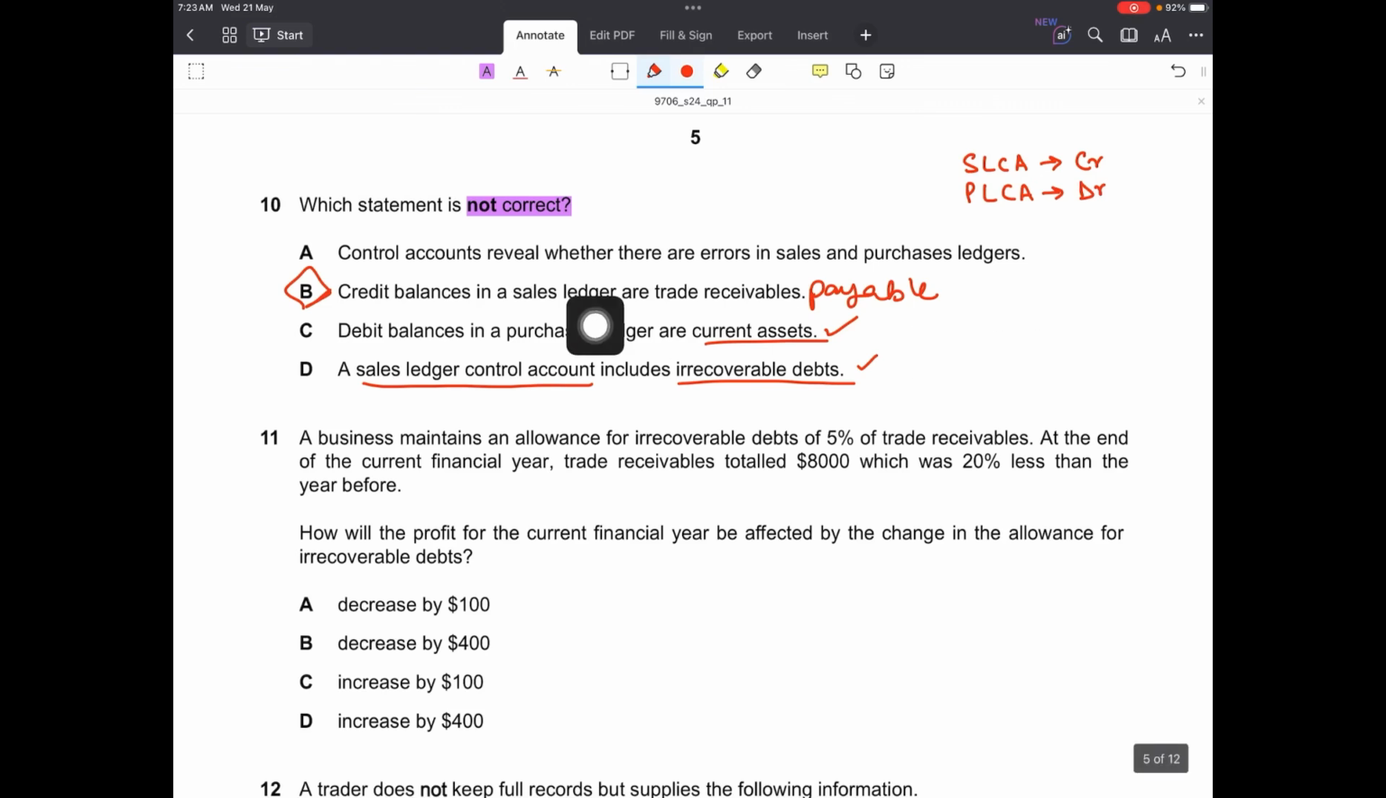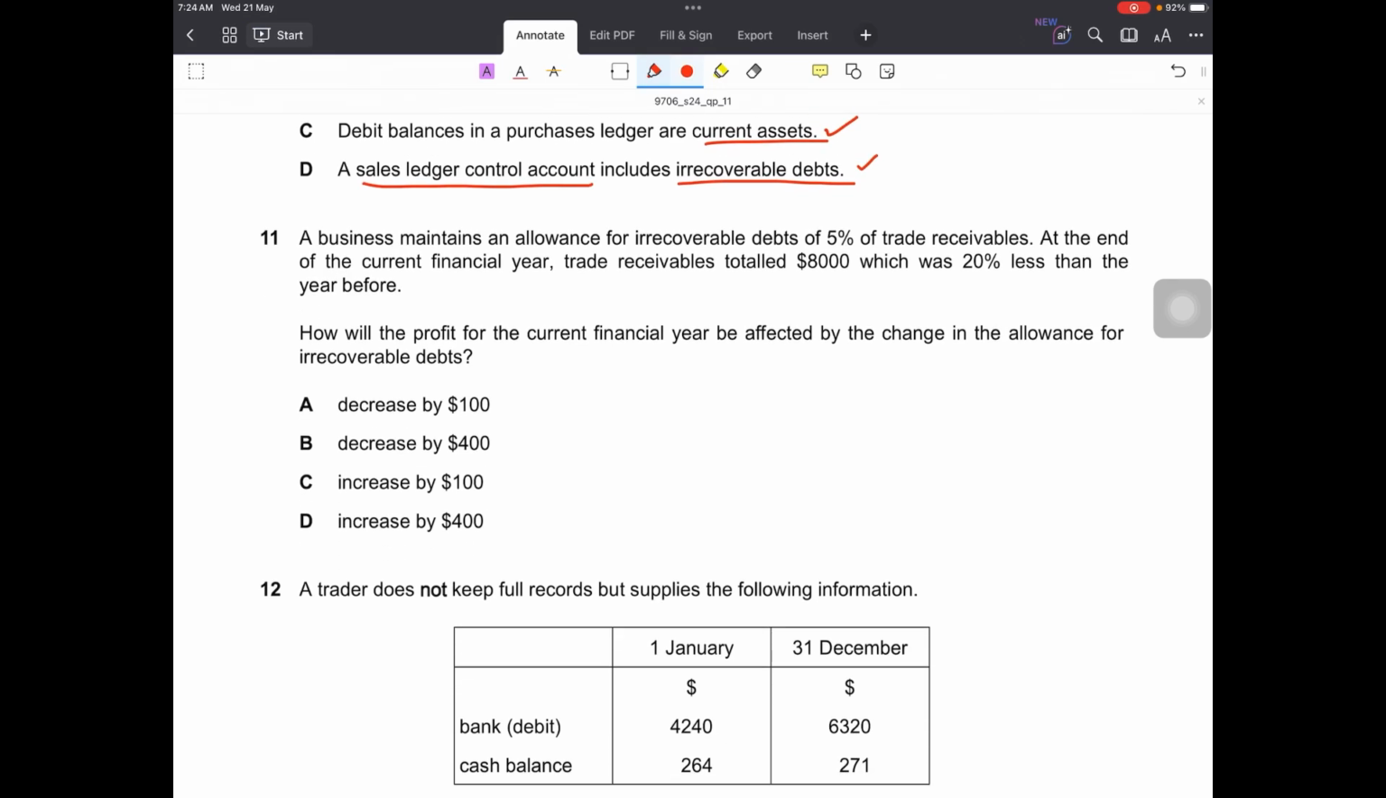Option A is also correct. Why? Because it says control accounts reveal whether there are errors in the sales and purchases ledger. Yes, by comparison, we do find out some errors that have happened between the two. 3 are right, only 1 is wrong.